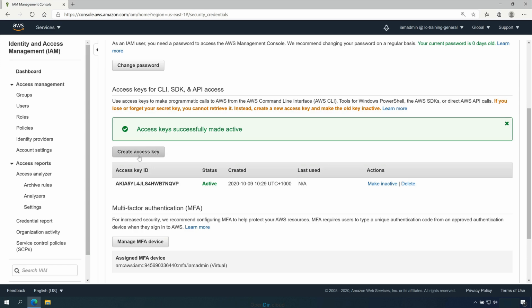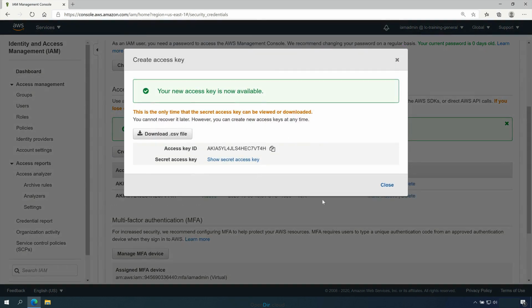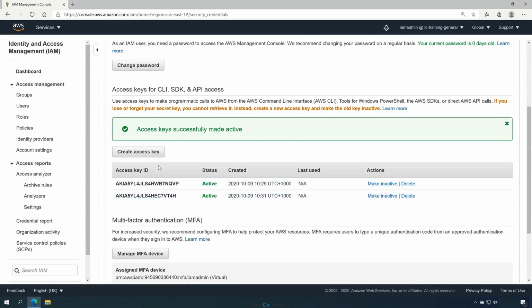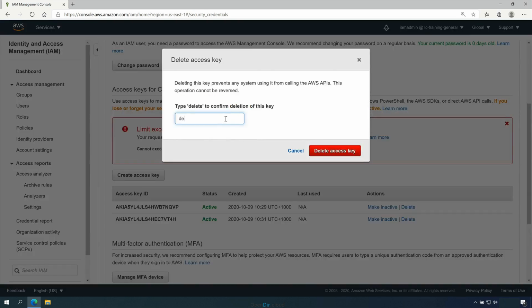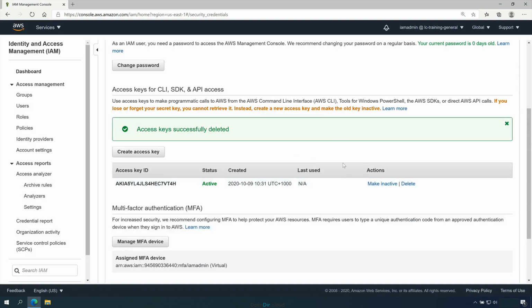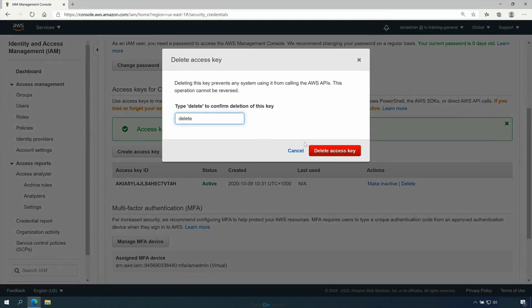be used. Now you can have two pairs of access keys, so I could create a second set. And once I've got two, I'm unable to create a third, so you can only ever have two sets of keys for one particular identity. And it's worth noting that this is two sets in total. It doesn't matter whether they're active or inactive. So generally, you will have one set of active access keys for any identity, and you'll use the second to perform rotation. So I'm going to go ahead and delete both of these sets because I didn't note down the secret component, and so they're of no use.